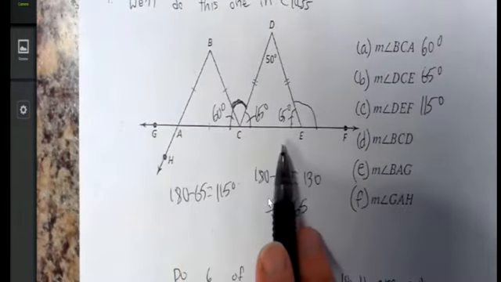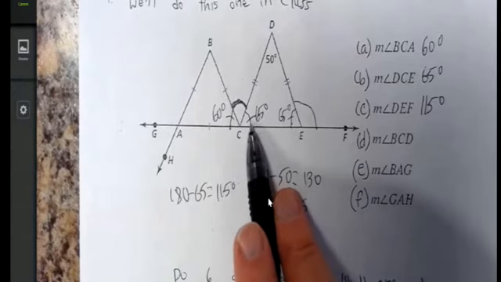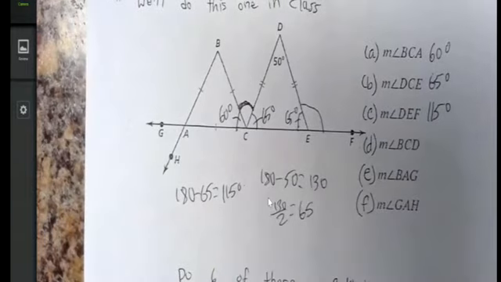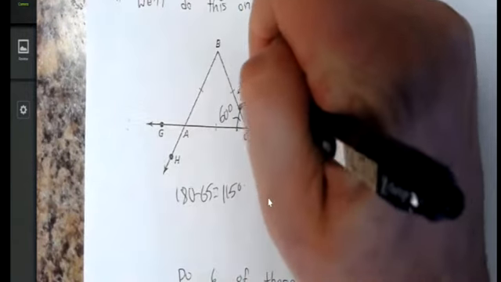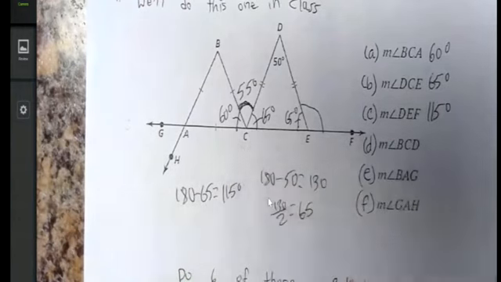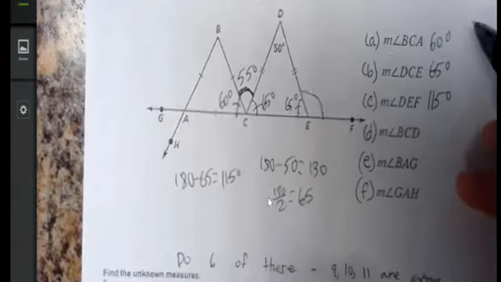Here we have still a straight line, but two angles hitting it. We have a 60-degree angle and a 65-degree angle. So we want to know what the remainder of it is. Okay? So what do we do? 180 minus 60 minus 65 gives us 55 degrees. So the remaining angle is 55.